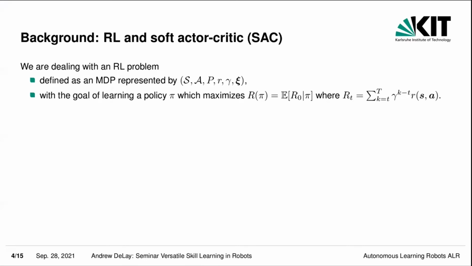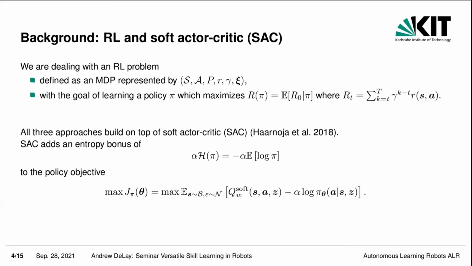So we're dealing with a reinforcement learning problem, which is defined as a Markov decision process represented by the state space S, the action space A, the state transition probability P, the reward R, the discount factor gamma, and the initial state distribution psi. And the goal is to maximize the expected reward.